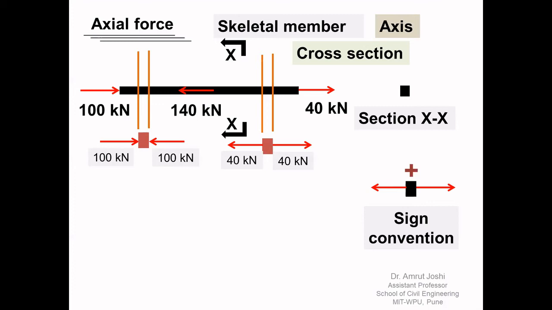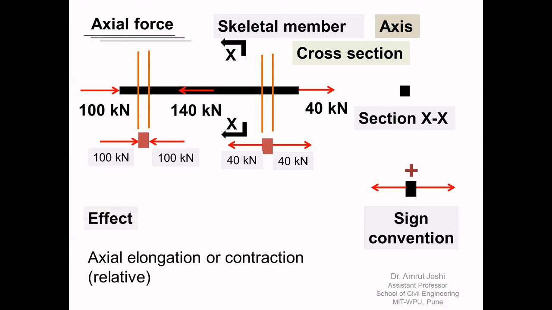So therefore, as it is a force, it is going to produce translation. As it is the pair of force which tries to bring the cross sections closer or take them away, therefore we are talking about relative translation. So the effect of axial force will be either elongation along the axis where the cross sections are taken apart, or contraction along the axis.